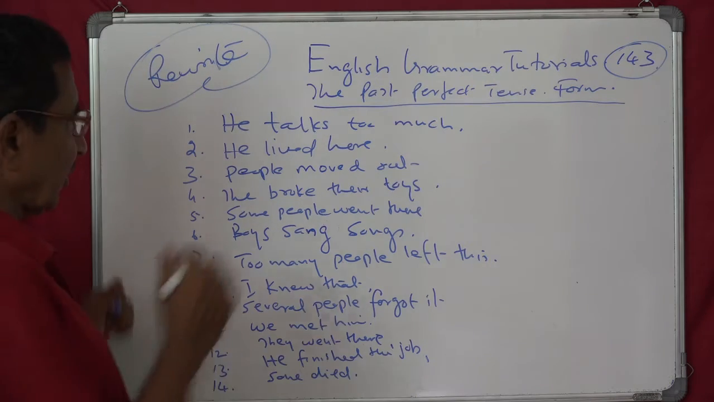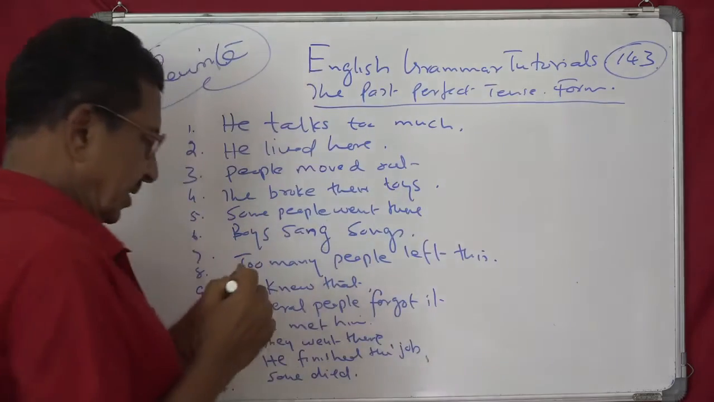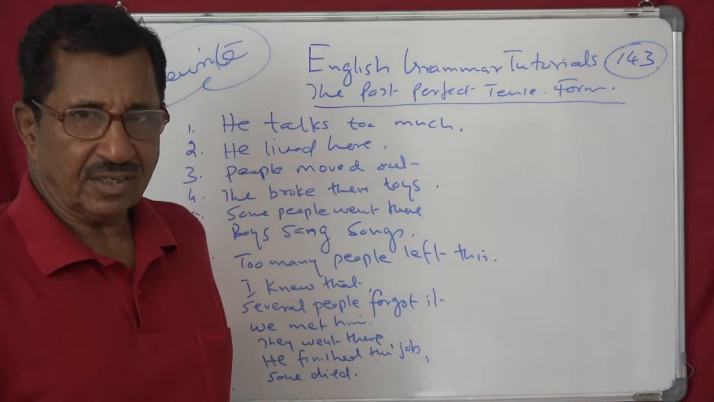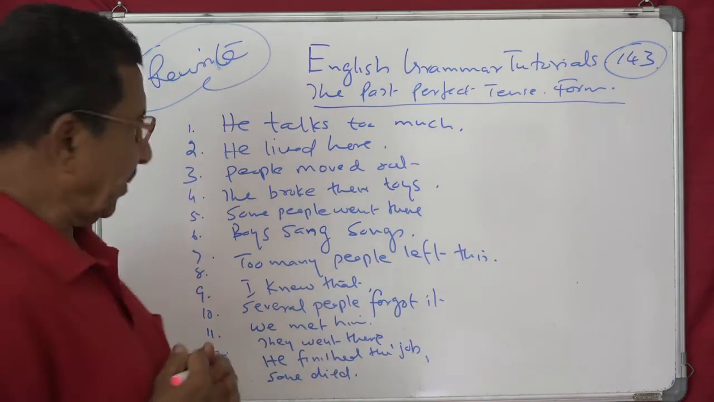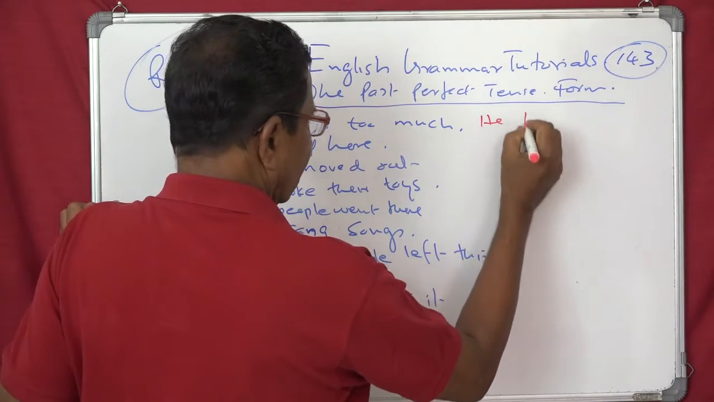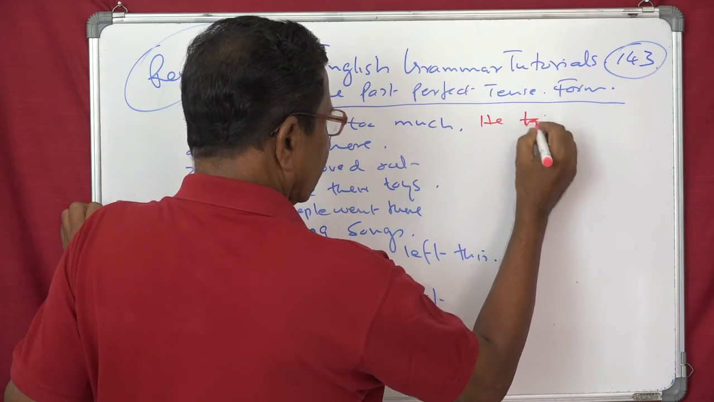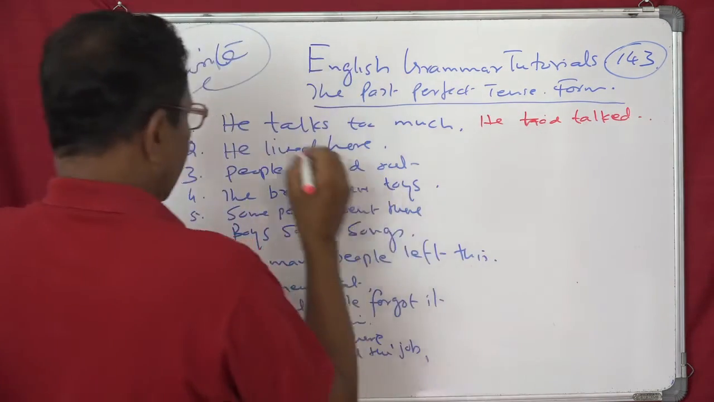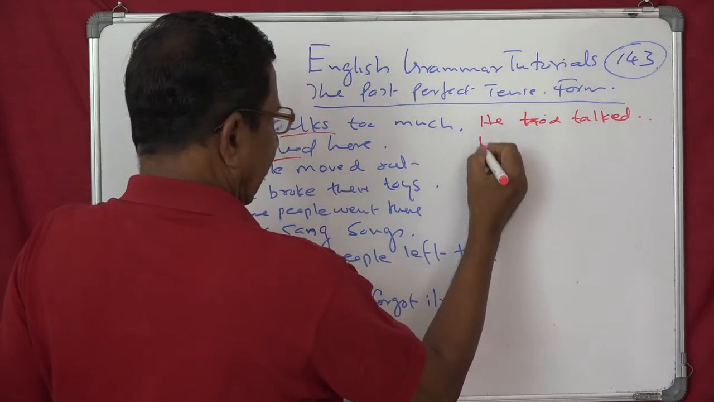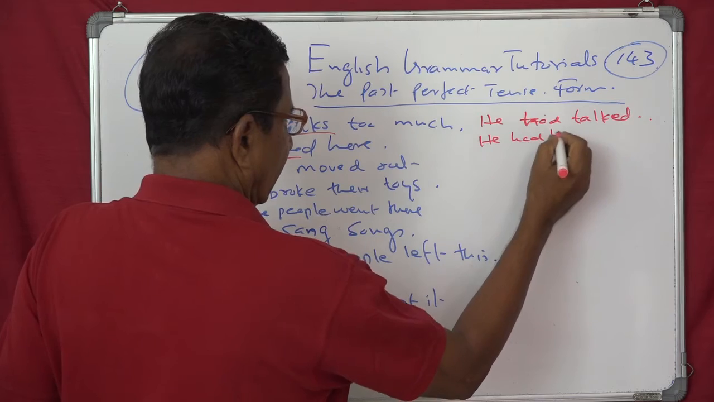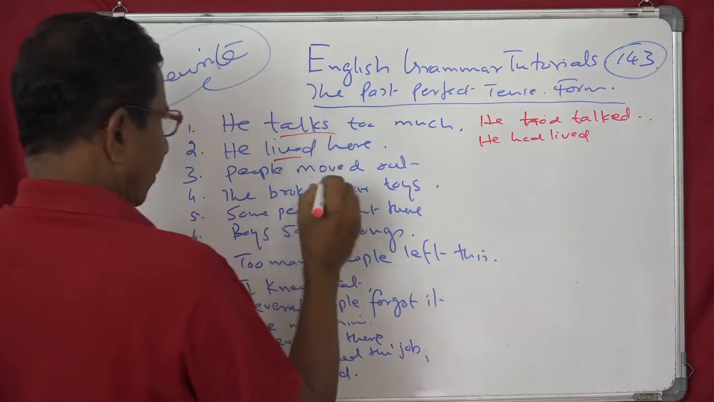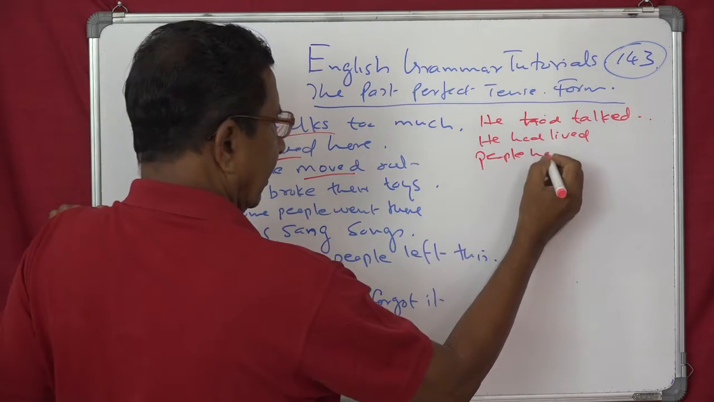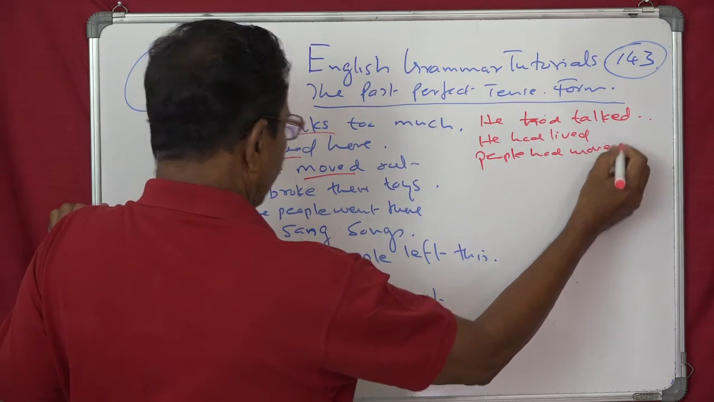Okay. So, he talks too much. What will be the form? He had talked. Had plus past participle. He had talked too much. Lived. He had lived here. Moved. People had moved. This is only form.